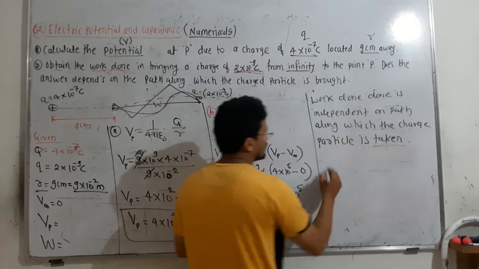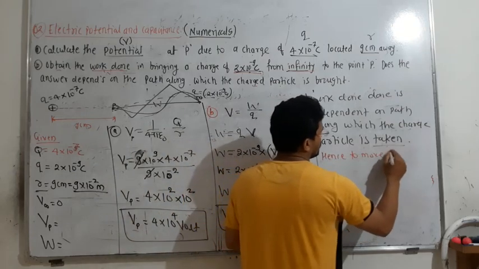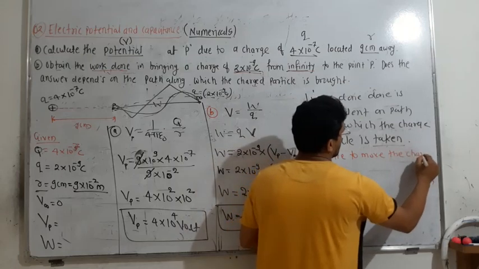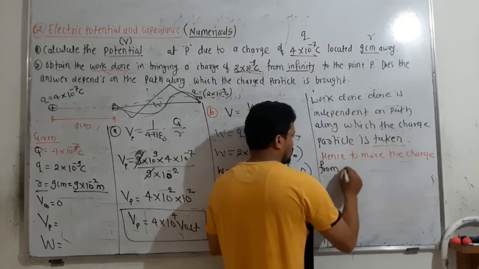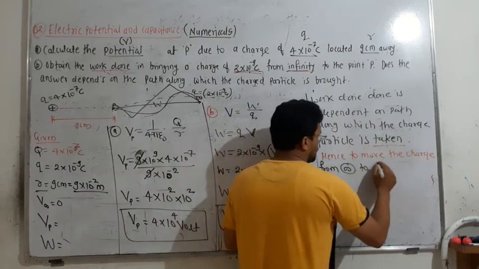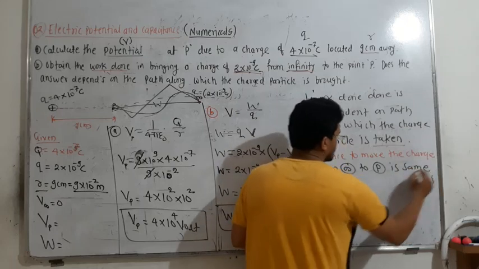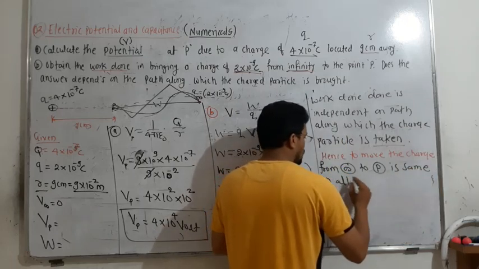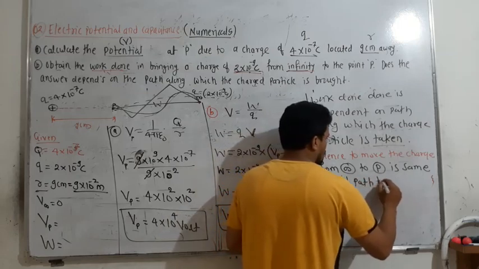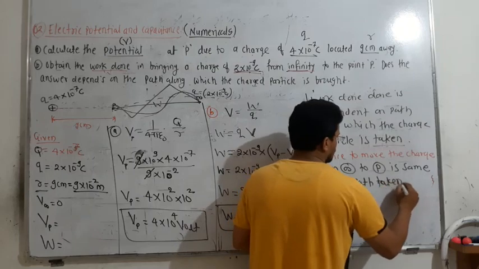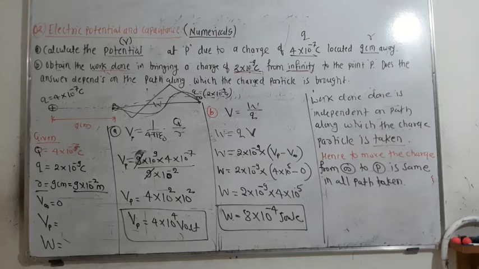So you are getting the same work done. Hence, the work done to move the charge from infinity to P point is the same in all paths taken, or you can say in all path directions. Okay, so this is the answer of this question.